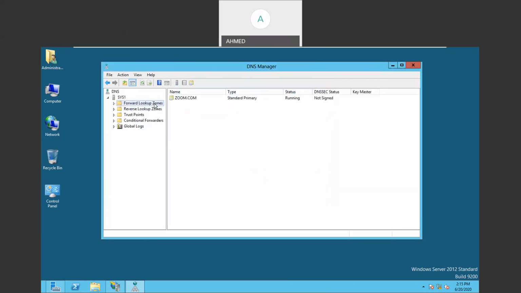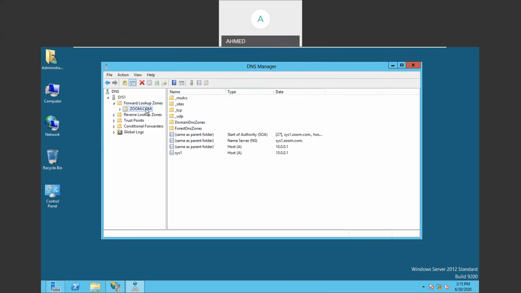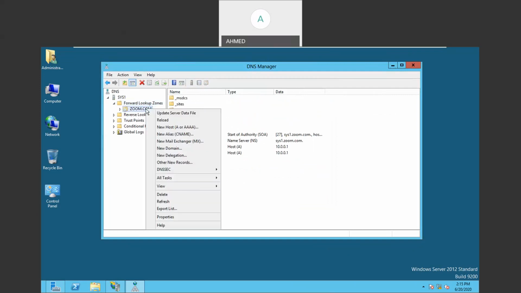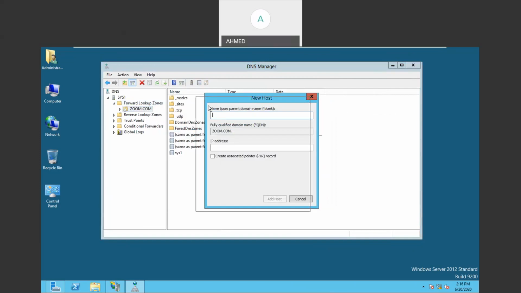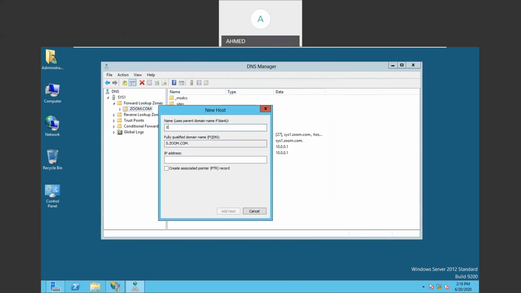So one standard primary zone is created for zoom.com, but in that we have to create a host record and alias record in this zone. Right click on this zone and click on new host. In new host, we have to give the name. The host name is system1 and the IP address is 10.0.0.1. Click on add host and click OK and done. Once you create it, the host record is created.